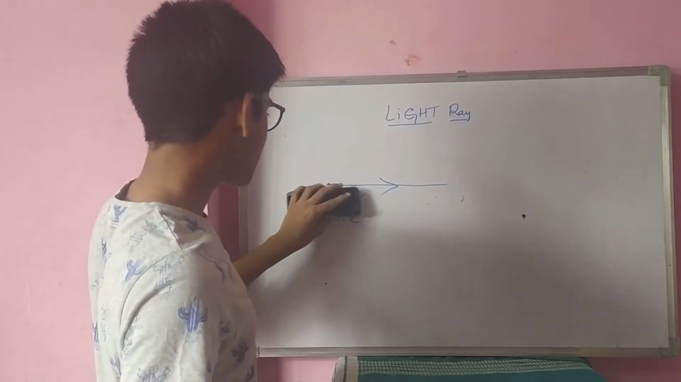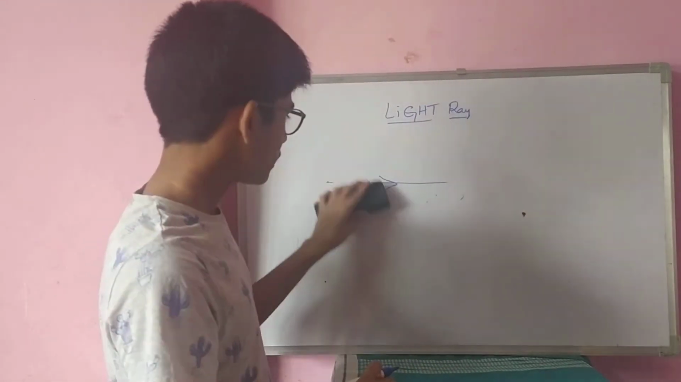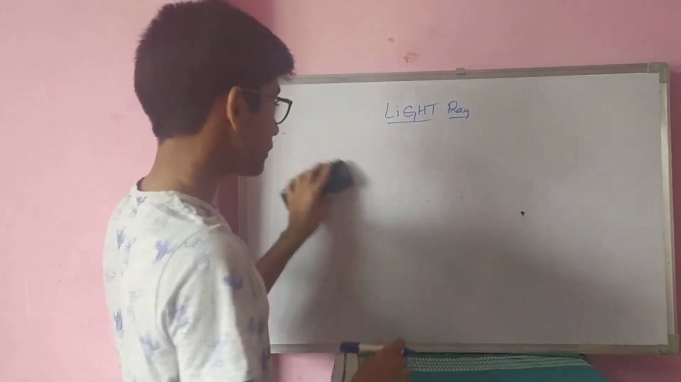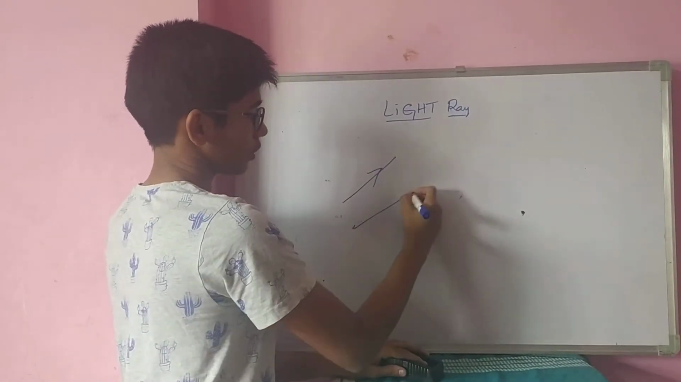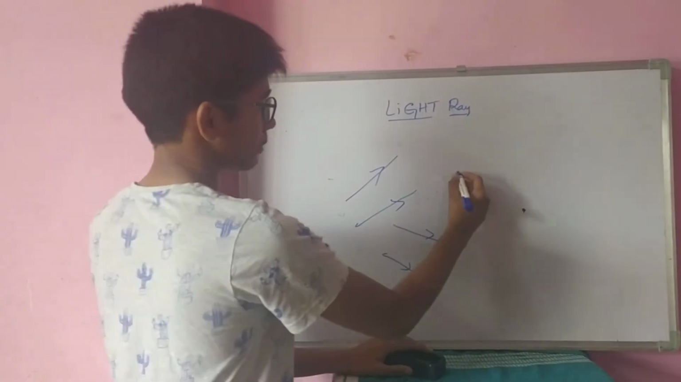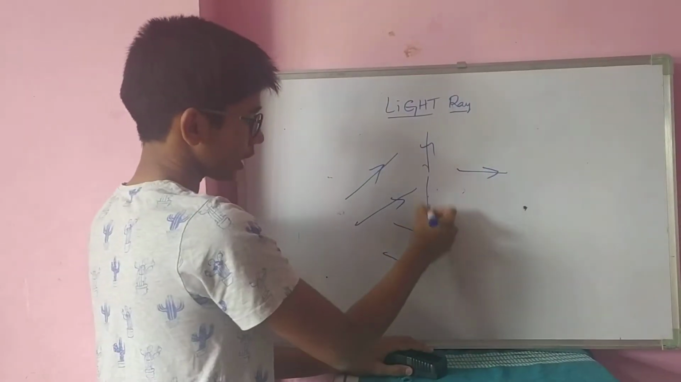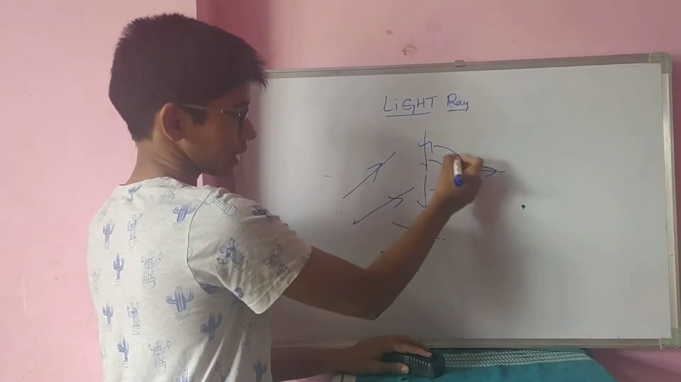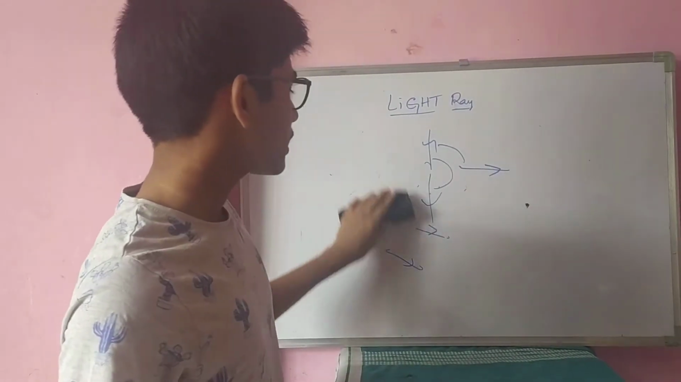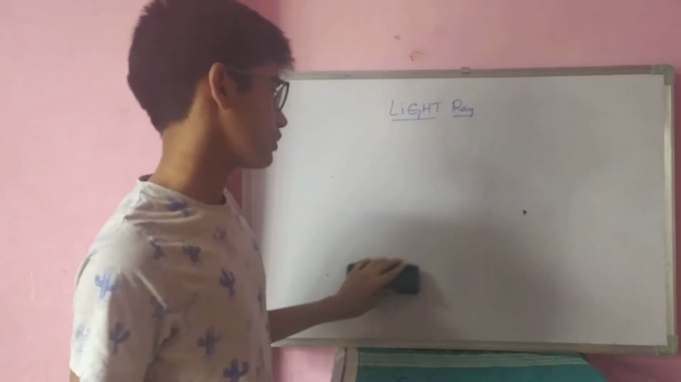So the light is indicated with an arrow and a straight line. The light ray direction can be any direction, in this way or in this way or in this way. In any direction, they may be parallel, or perpendicular, or inclined at a certain angle. In this way, a light ray is portrayed.